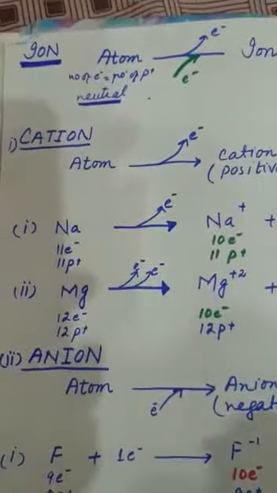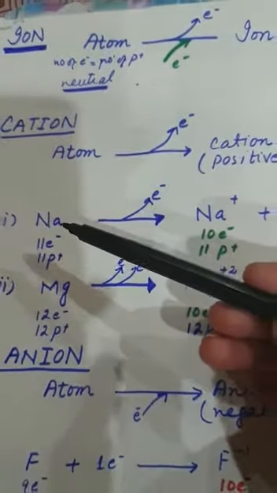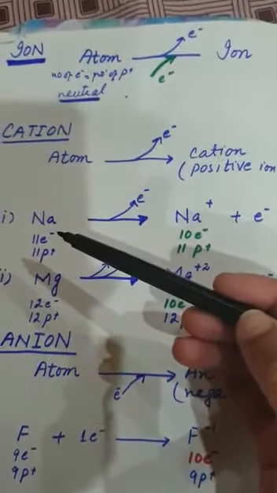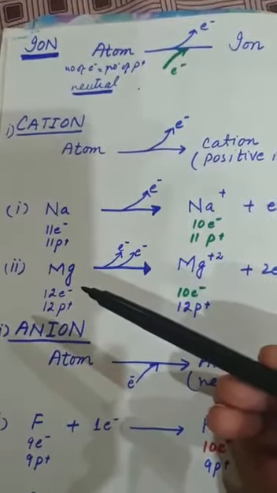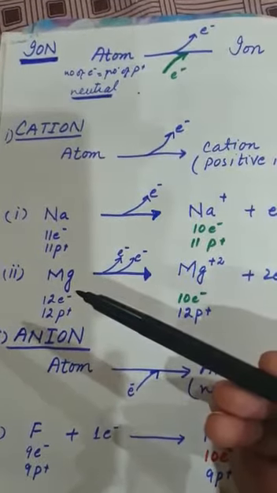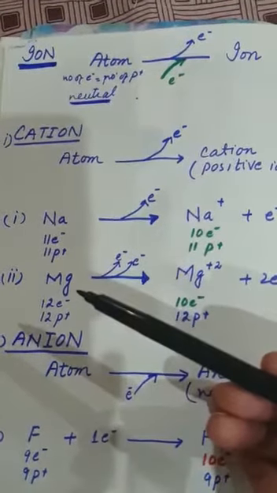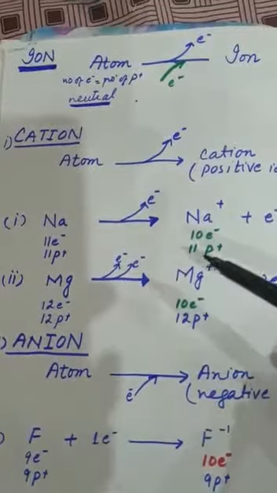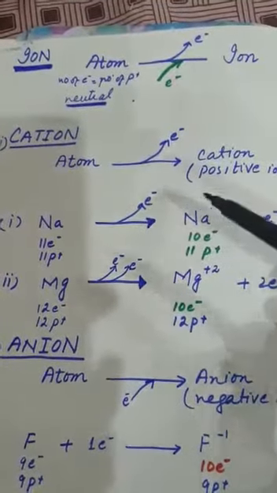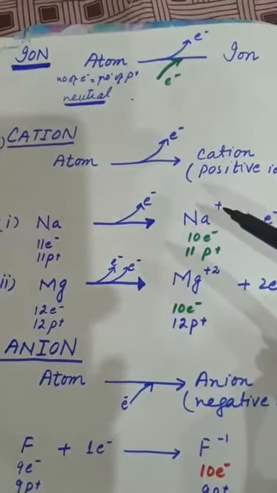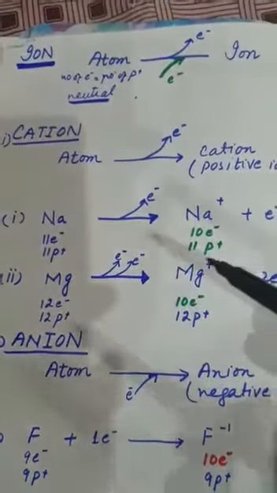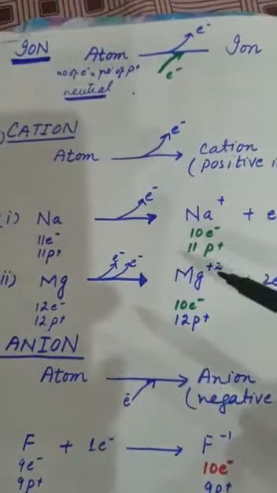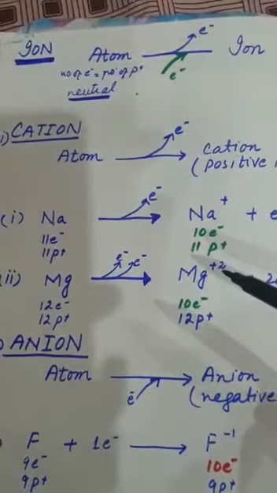So we discussed the formation of two cations, that is, how the sodium ion is formed by the loss of one electron, and how the magnesium ion is formed by the loss of 2 electrons. When 1 electron is lost, the ion carries a positive 1 charge. When 2 electrons are lost by an atom, the cation carries a positive 2 charge.